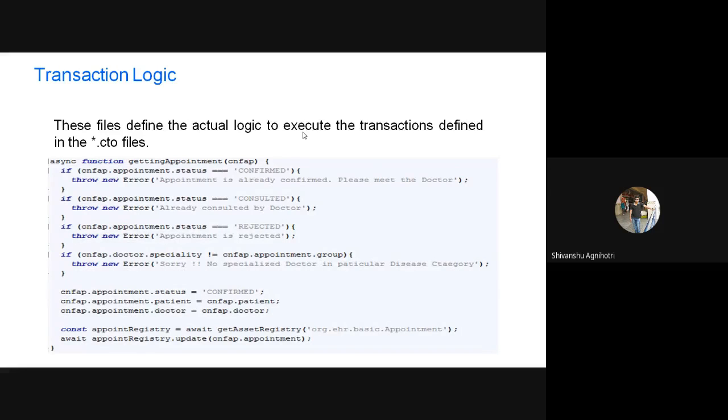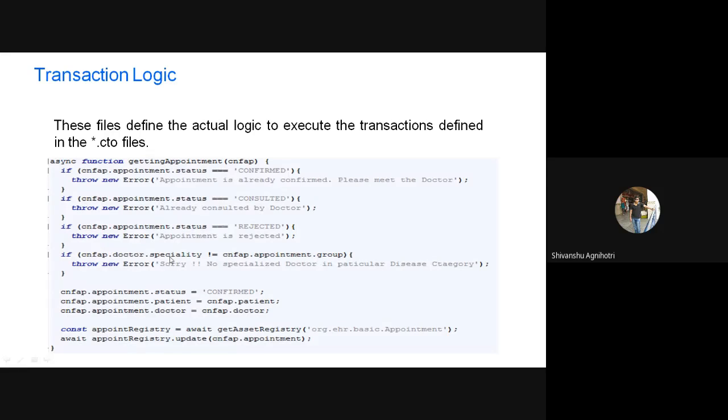Here, if the status of the appointment is already confirmed, suppose you requested an appointment and you execute the same confirm appointment transaction again, you will get an error that the appointment is already confirmed. That is a basic rule for your application. If a patient has already confirmed an appointment, he cannot reconfirm it. That is a kind of rule, and there are different rules.